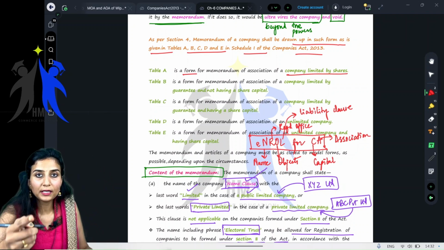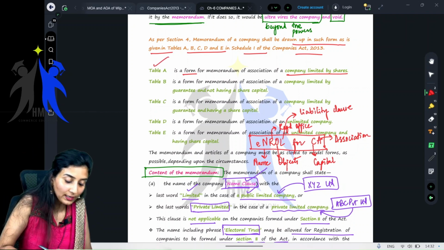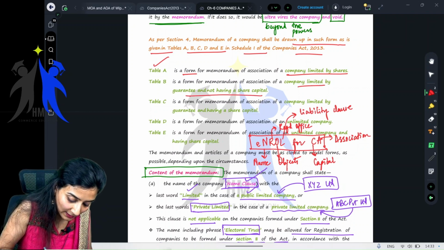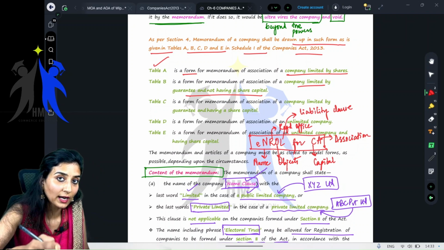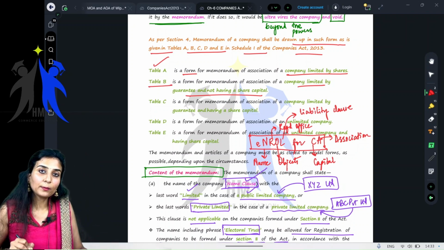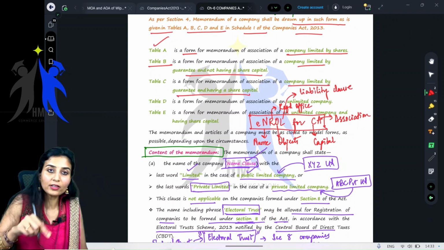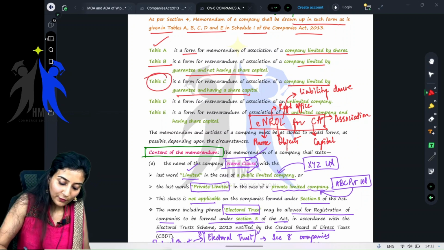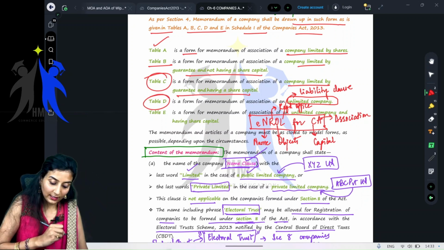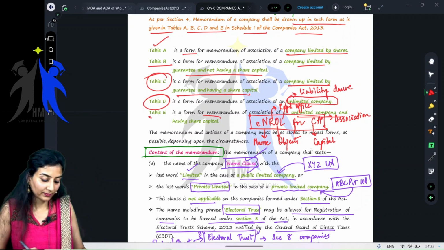So if you are a company limited by shares, you have to follow the format of memorandum of association given in table A. If you are a company limited by guarantee and not having share capital, you have to follow table B of Schedule 1 of the Companies Act. Next, if you are a company limited by guarantee and having share capital, then table C. If you are an unlimited company, then table D. If you are an unlimited company having share capital, then table E.